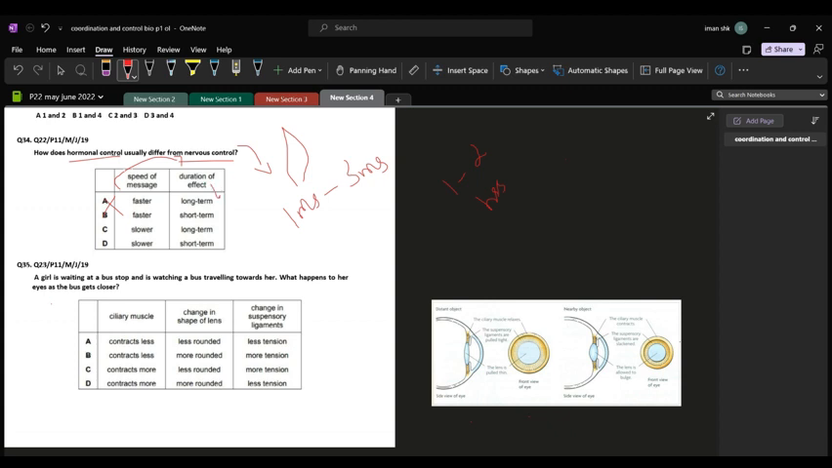Now talking about the duration of effect, would it be long term or short term? If you talk about nervous control, the way you pull your hand away immediately is a short term effect because you're pulling your hand away very quickly. But if you talk about hormonal control, the hormone's effect remains for quite a long period of time. So C is our answer because the hormonal control's duration of effect is long term in comparison to the nervous system, whose duration of effect is short term.